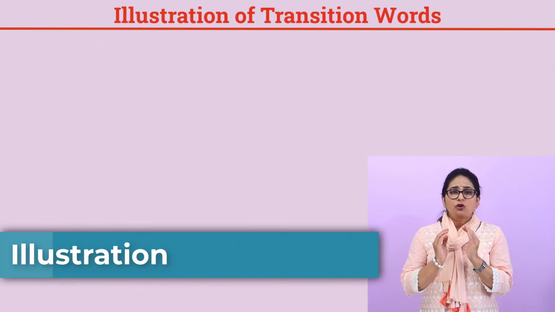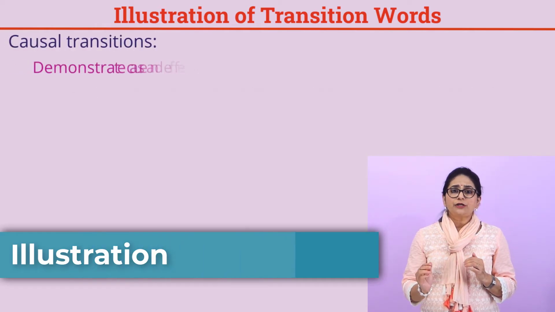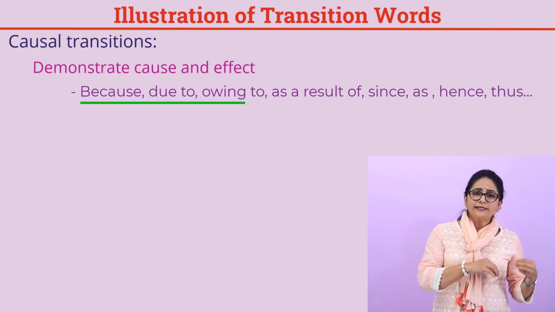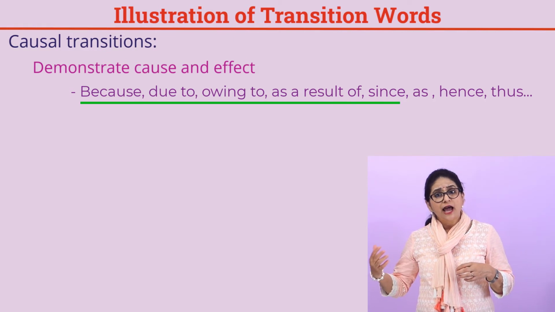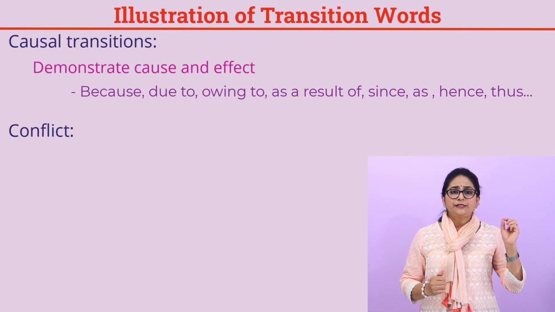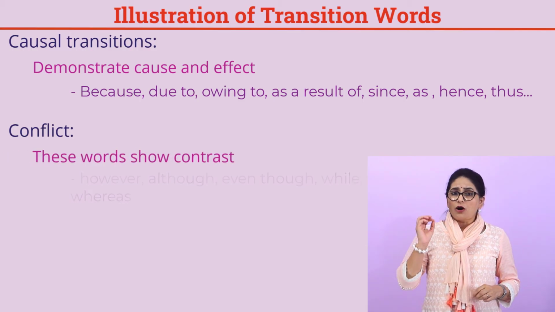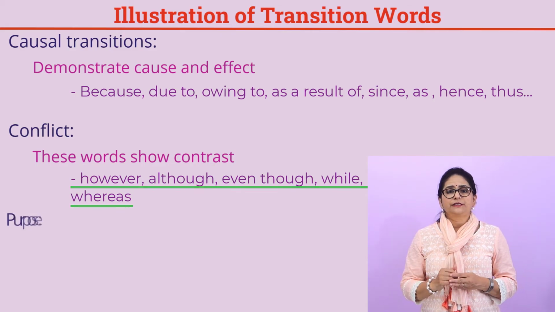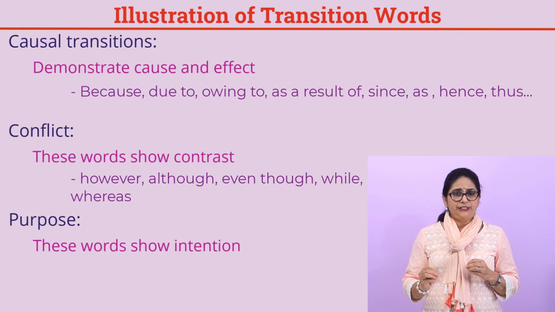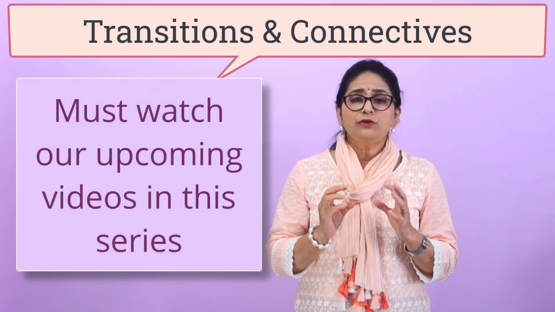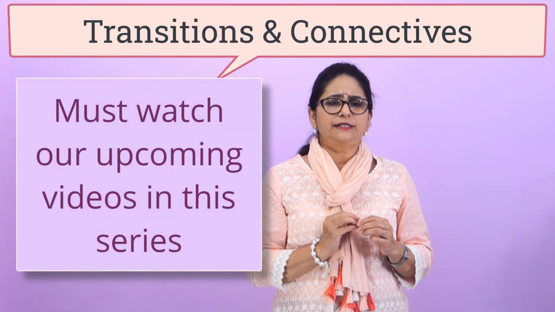To illustrate causal transitions, this demonstrates cause and effect. Because, due to, owing to, as a result of, since, as, hence, thus, and so on. Conflict. These words show contrast. However, although, even though, while, whereas. Purpose. These transitions show intention: that, in order to, so that, so as to. There are many more transition words, and we will look at some of the important ones in this series.